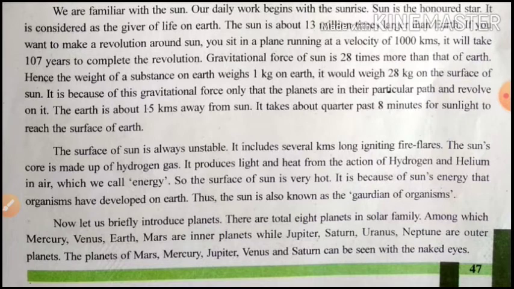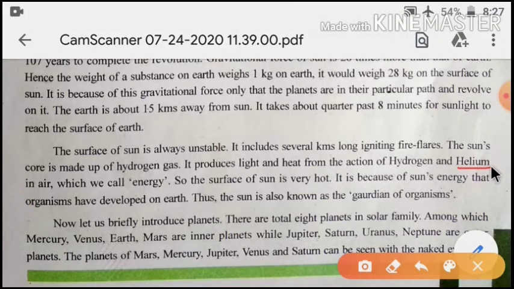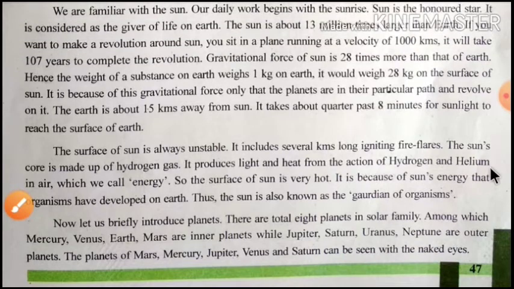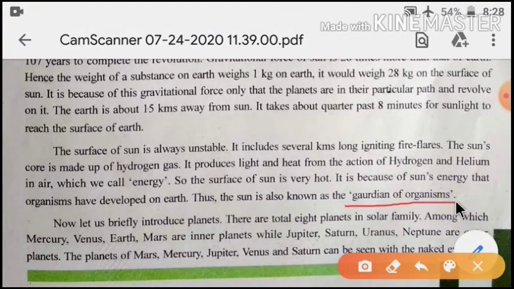Due to high temperature, hydrogen is converted into helium, which generates energy. Helium means colorless and odorless. So this is called our urja, or energy. The solar energy reaches the earth from the sun rays, and the entire living world is due to the solar energy. That is why the sun is known as the guardian of organisms.